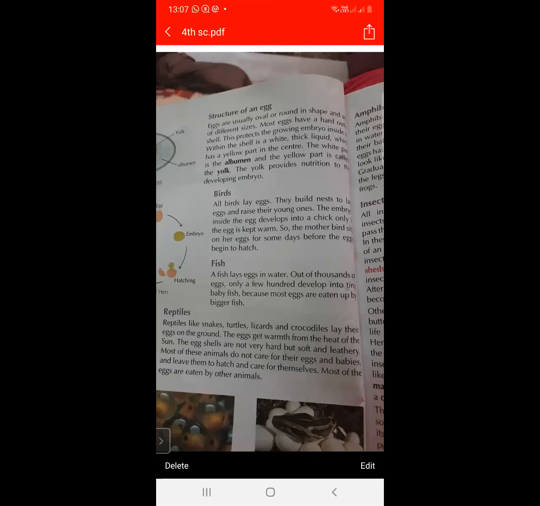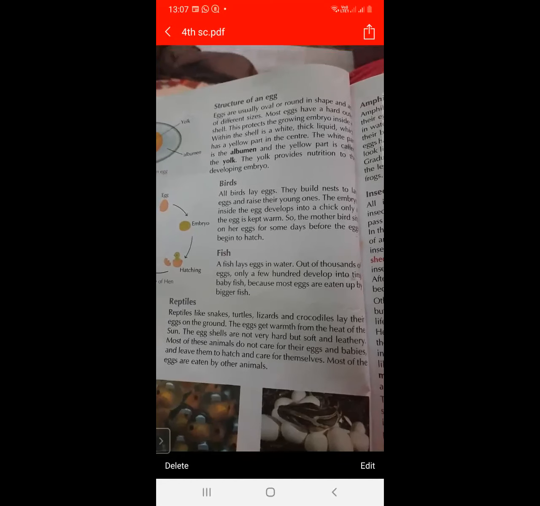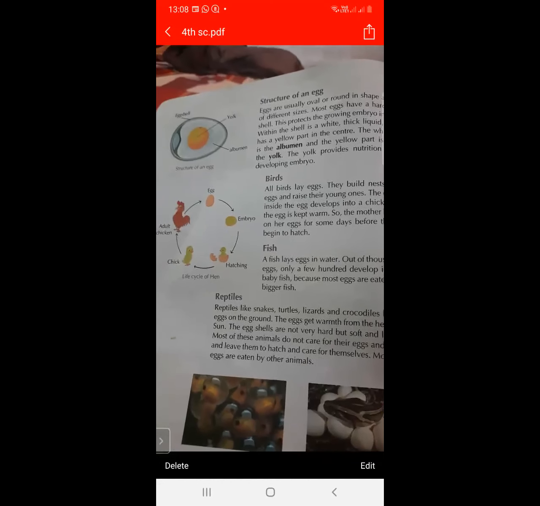There's a white and thick liquid part, and the white part is called albumen, and the yellow part is called yolk. And because of yolk, they give nutrition to the developing embryo. And next is about the bird.